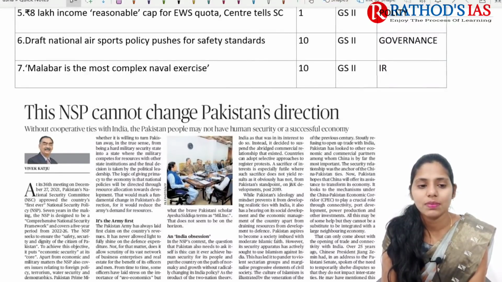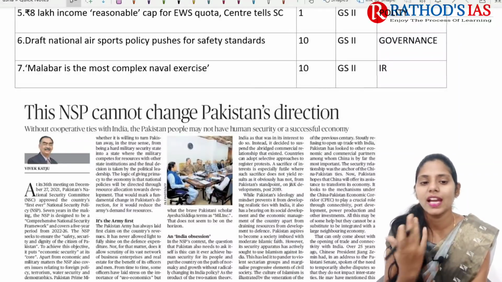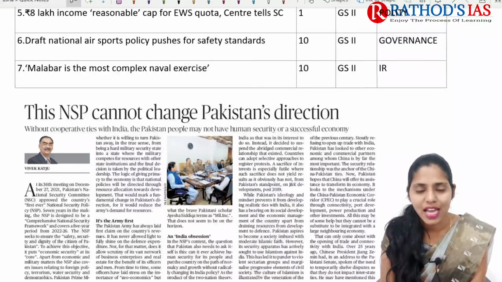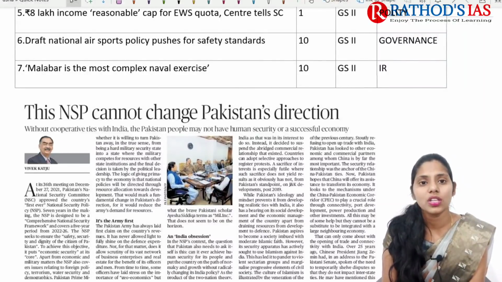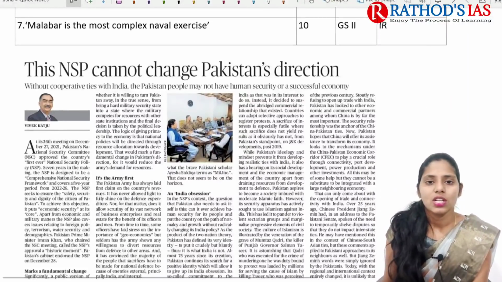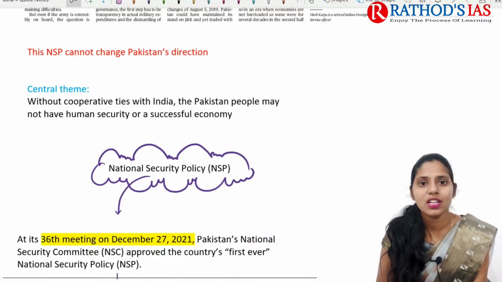So this article is mainly talking about some introduction regarding Pakistan's national security policy, and later on we are going to discuss India's national security policy. As of now, we do not have a national security doctrine in India. So here we are mainly focusing on what the need is. This topic is important from international relations and even from a governance point of view.